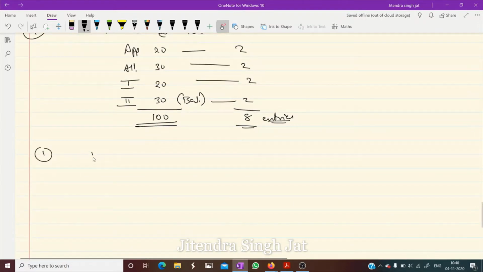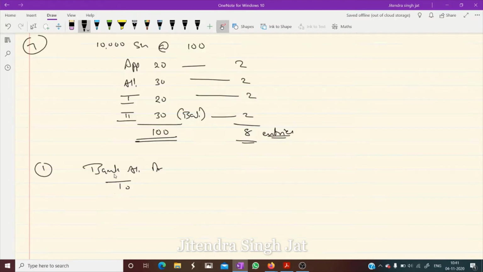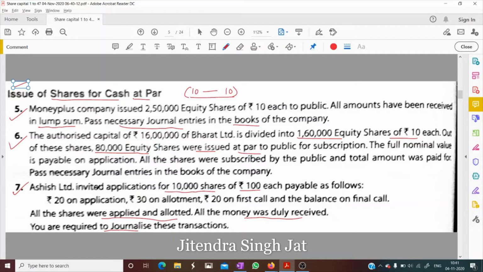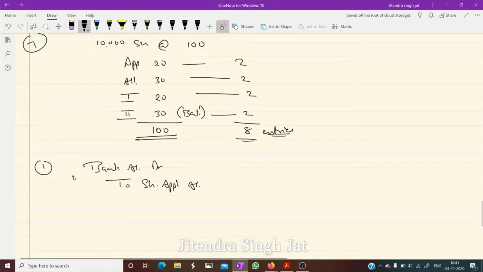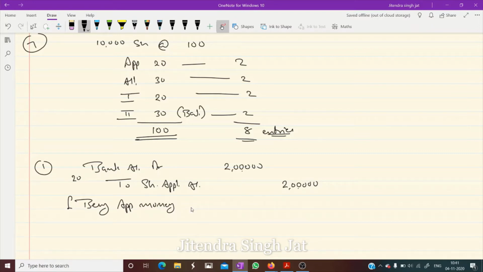First point, bank account debit. Is it mentioned in the question that this is equity share? Not mentioned, so I will write only shares. Bank account debit to share application. How much? 20 rupees. So 20 into 10,000, 2 lakh. Being application money received.